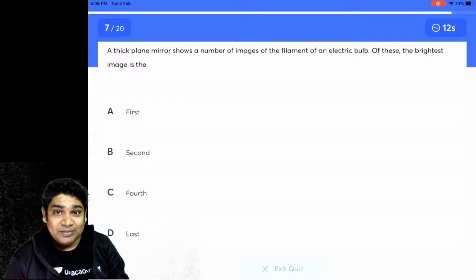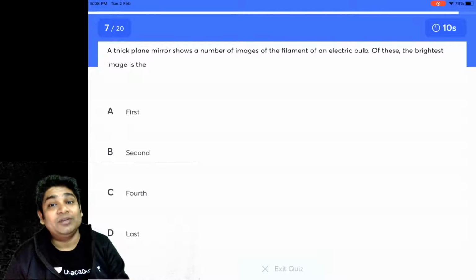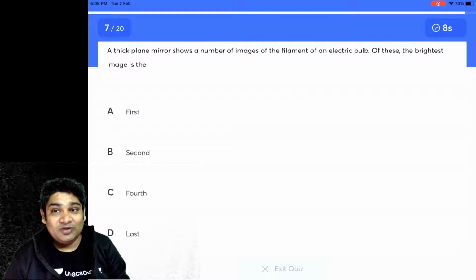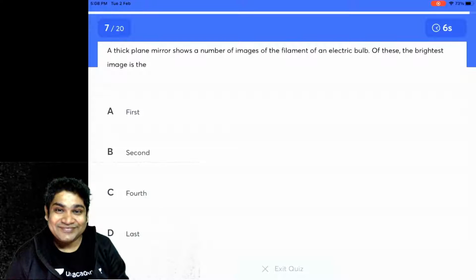Which of the images would be the brightest? Will it be the first image, or the second image, the fourth image, or the last image? Try and answer this.